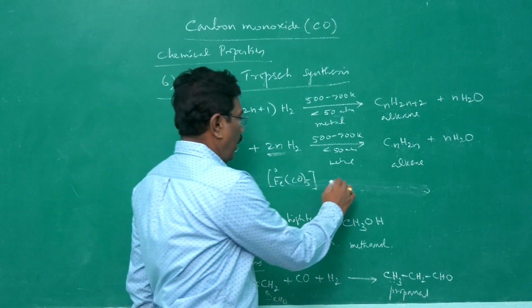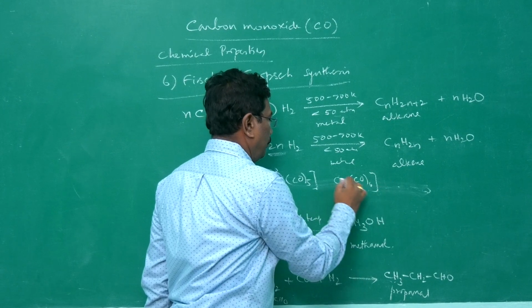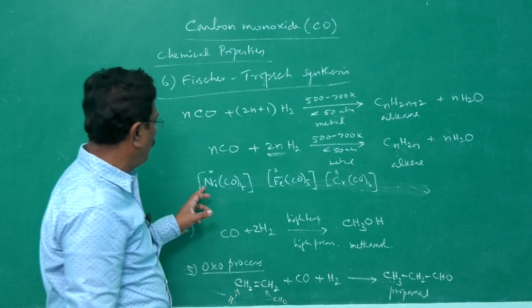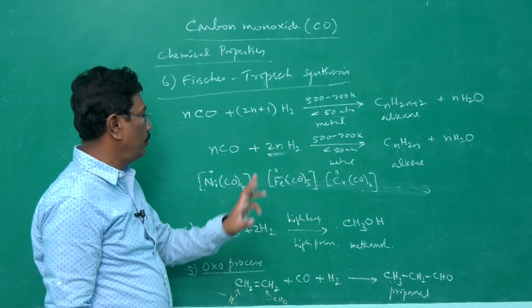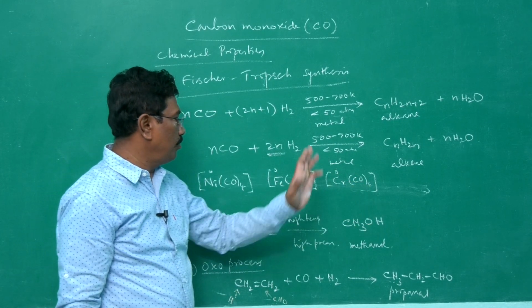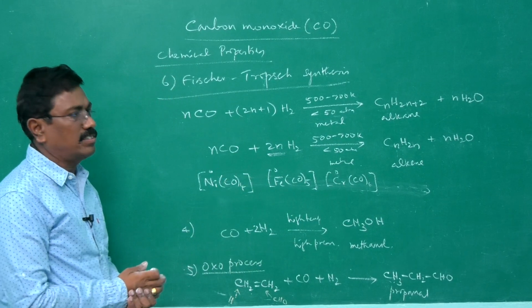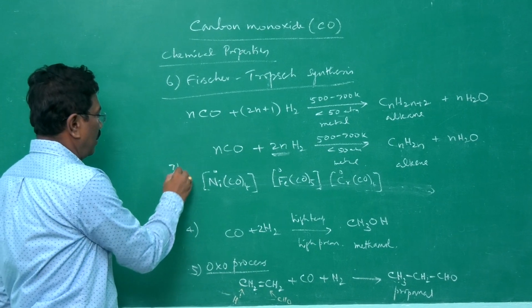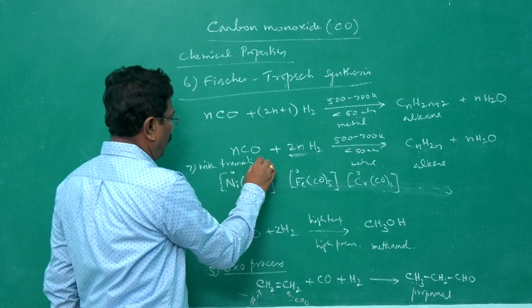Chromium hexacarbonyl, the oxidation state of chromium is 0. The exact IUPAC names are tetracarbonylnickel(0), pentacarbonyliron(0), hexacarbonylchromium(0). So with transition metals, they form complex compounds. So these are all the chemical properties of